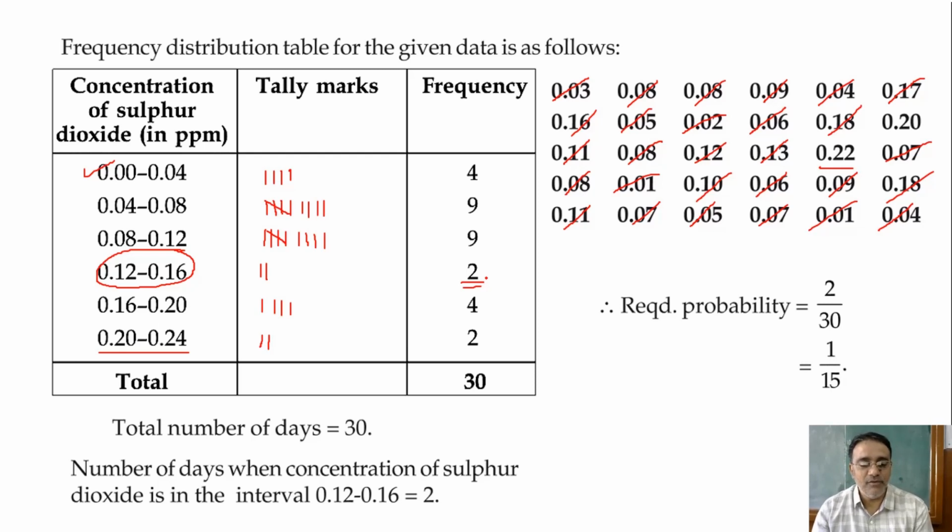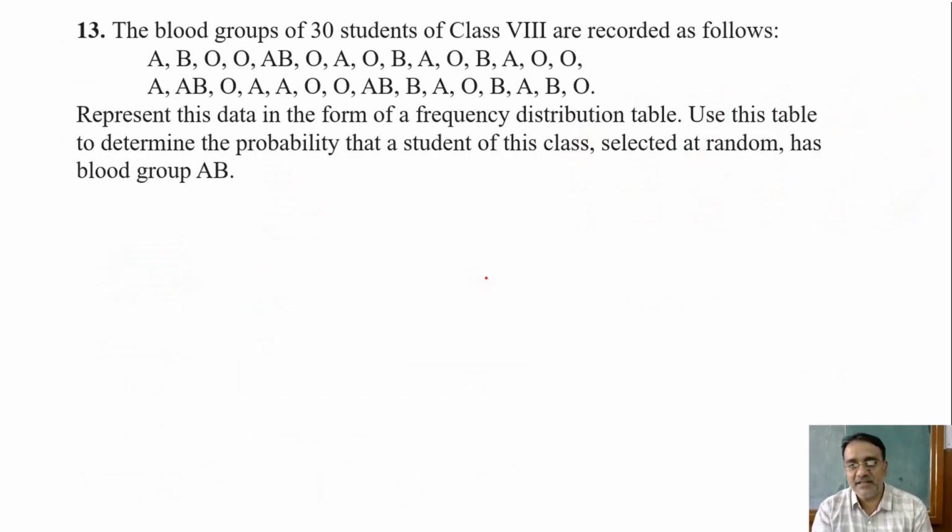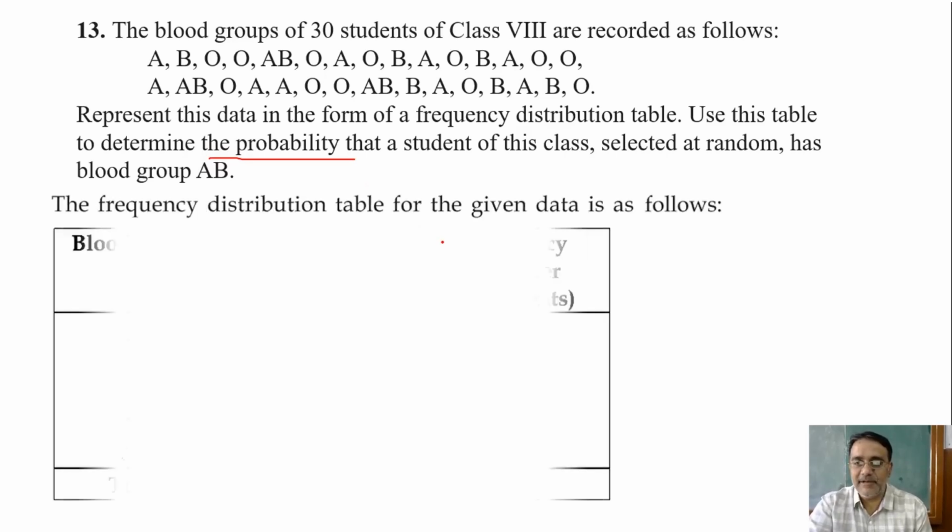Okay. So now we are moving towards the last question of the exercise, that is question number 13. This is also a repeated question of statistics chapter, but in that we have constructed a frequency distribution table. Here also we have to construct, and using that table we have to find the probability. Okay, so let us start with the frequency distribution table.